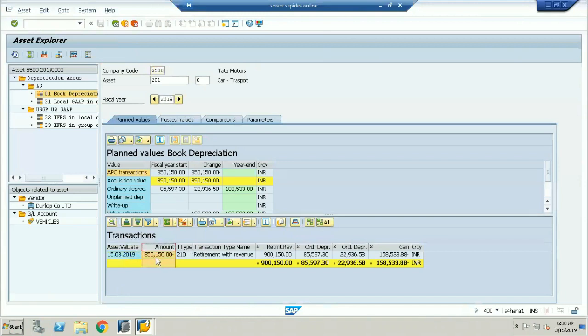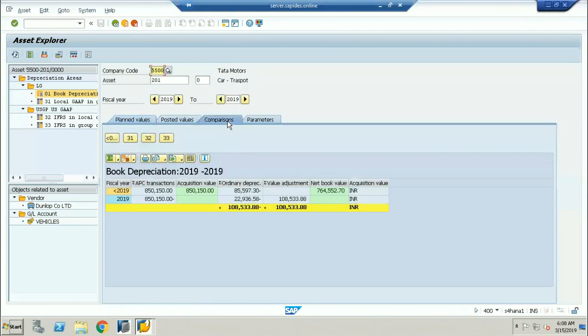You can see this is your acquisition value, and this is the transaction type for posting. And what is the transaction type? Asset retirement with revenue. So the total asset value is 850, but I posted for 9 lakhs. The ordinary depreciation which has been calculated is for the complete year.